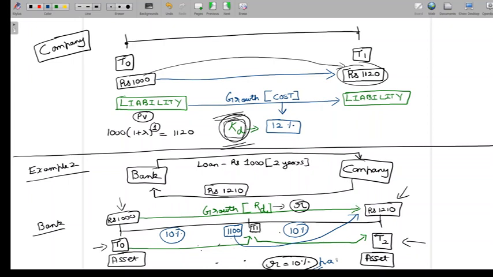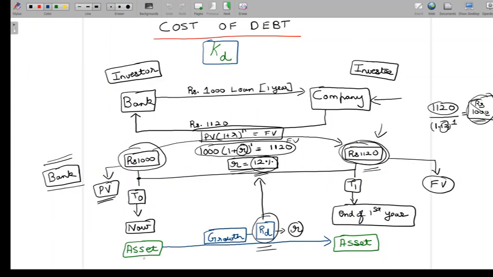Now, what's important to understand is from the perspective of the bank, when it invested 1000 and got 1120, obviously the growth of 12% is because of extra money of 120. So this growth of 12% is because of extra money of 120. The bank gives 1000 but gets 1120. Now what is this extra money of 120? This 120 of extra money is what we call as interest.